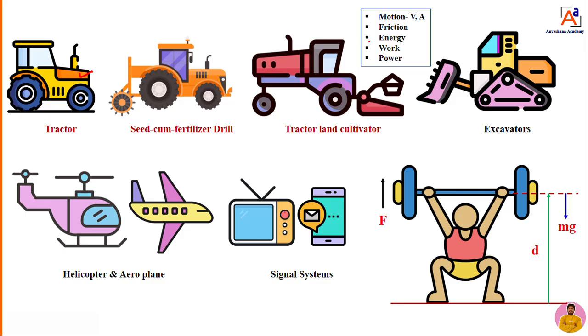What examples? Simply, small examples I will take. What is the motion of this tractor? At what velocity does it have to move? What will be the acceleration? What type of friction is going to appear? What force is required? How much energy is required? How much work is it going to do? How much power is it going to generate? All these fundamentals we can study with the help of physics.